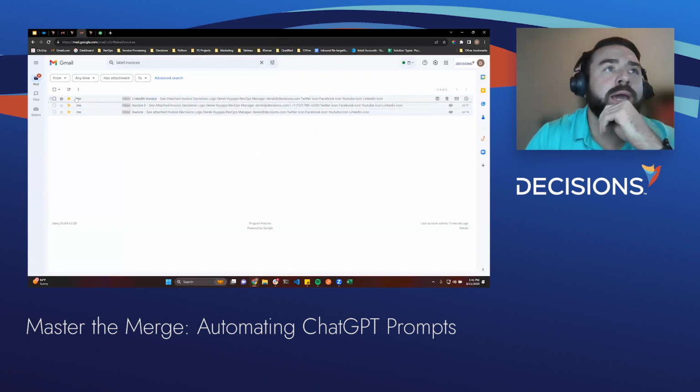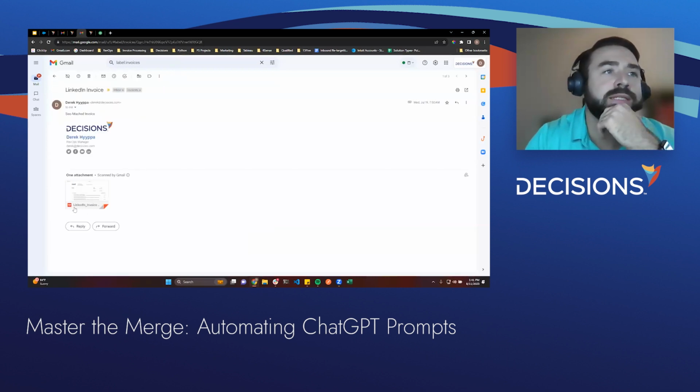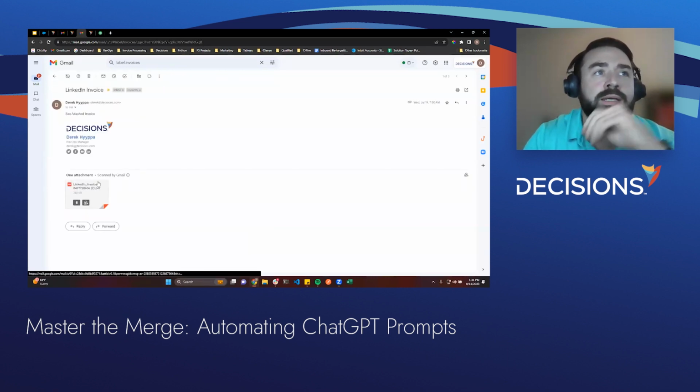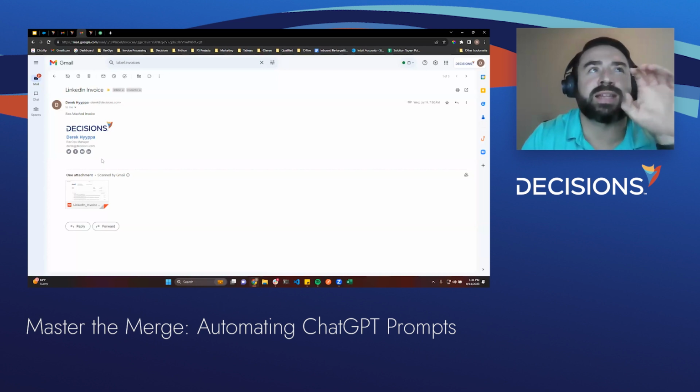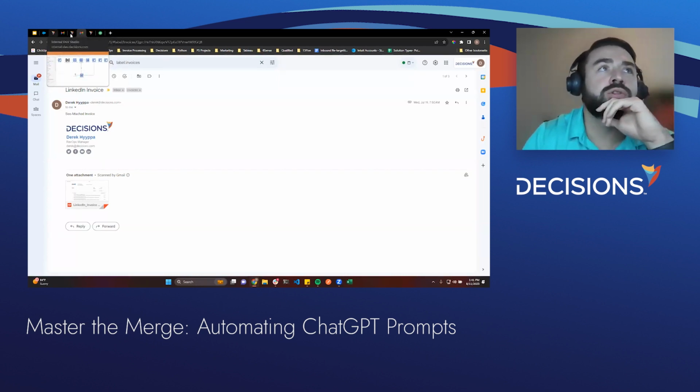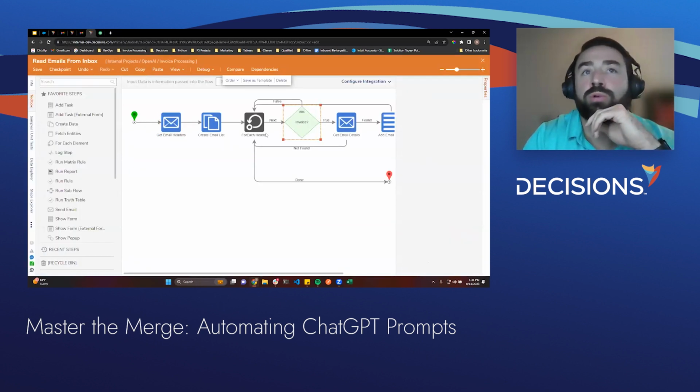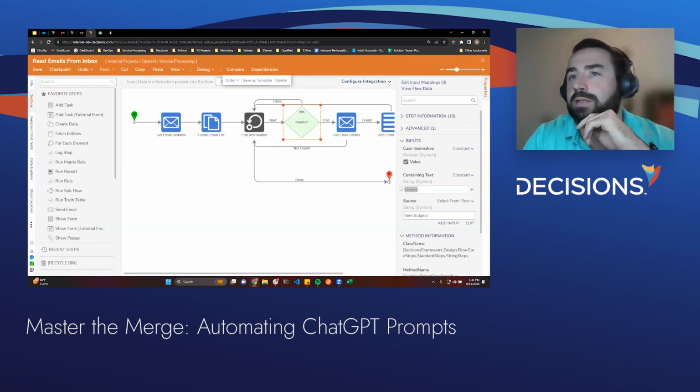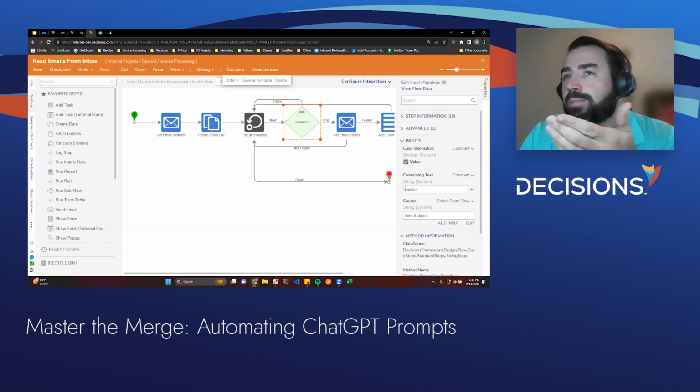The header is going to be, who's it from? What is the subject? Does it have any attachments on it? If there's any additional details at that header level, you could essentially put a rule for the header. So in my use case, I said, does the subject contain invoice? This is not always true, but in my particular use case, it is.